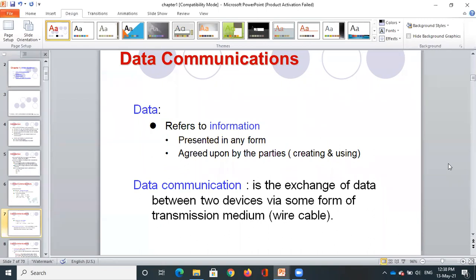Like now I'm using Zoom as a medium, so that all the students and faculty can communicate and transfer information. Similarly, for data communication we require a transmission medium. It can be a guided medium or unguided medium, like wire cable, or Bluetooth or a Wi-Fi connection. We will be studying that in detail later on.